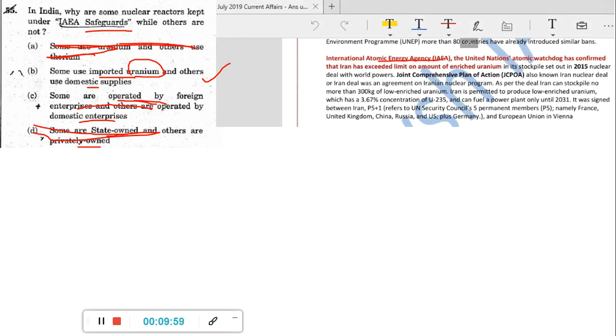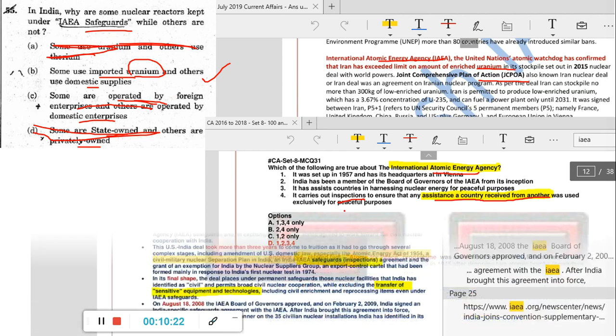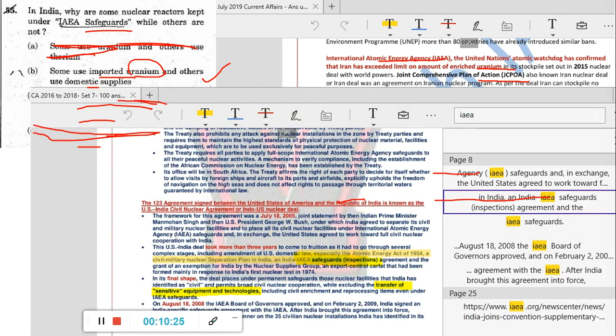That again in our multiple tests will be mentioned, like enriched uranium, this JCPOA which Iran signed with all the P5 countries. Everywhere IAEA is mentioned, this safeguard concept also will be mentioned. They are inspecting. In regular times they'll be inspecting the assistance a country received from another one. Imported uranium is there, whether they are using it for peaceful purpose or for war purpose. Again, IAEA safeguards: inspections, sensitive equipment and technology, transfer of sensitive equipment and technology. This is what they inspect. So in multiple places wherever IAEA is mentioned, the safeguard concept will be there, and that is why UPSC asked it. So for a serious aspirant, this is a very easy question.